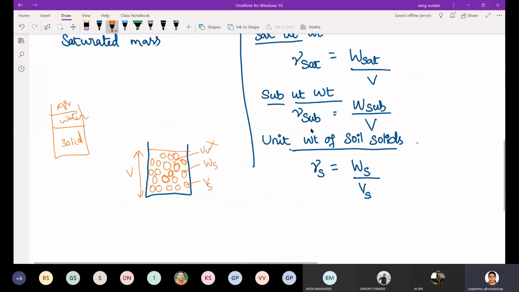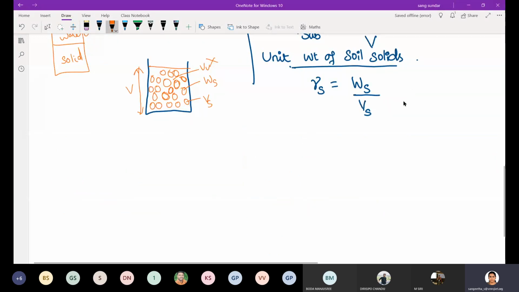Instead of the unit weight of soil solids, but this property is highly constant for a given soil mass. It is very accurate, but still it is quite difficult to measure Vs. We will not be using it. So that's it regarding your unit weights and mass densities.